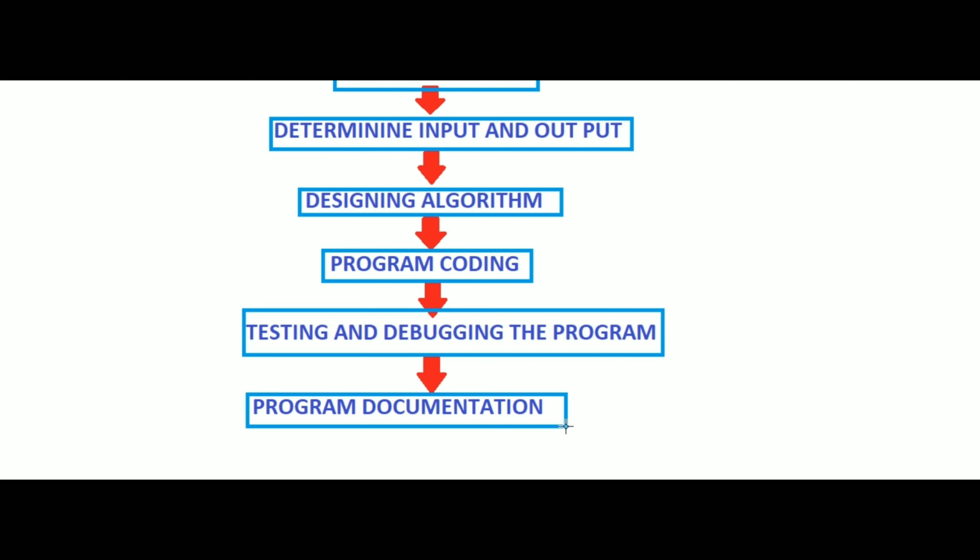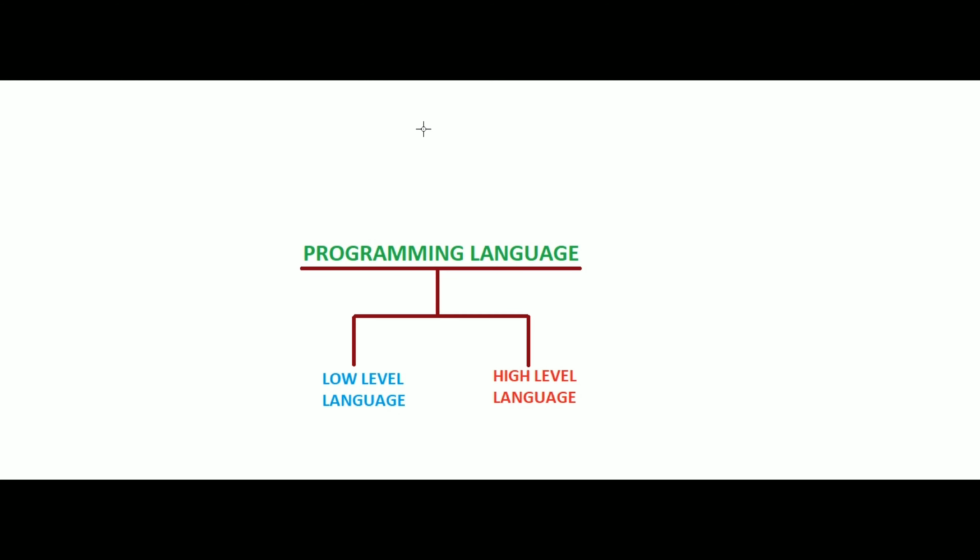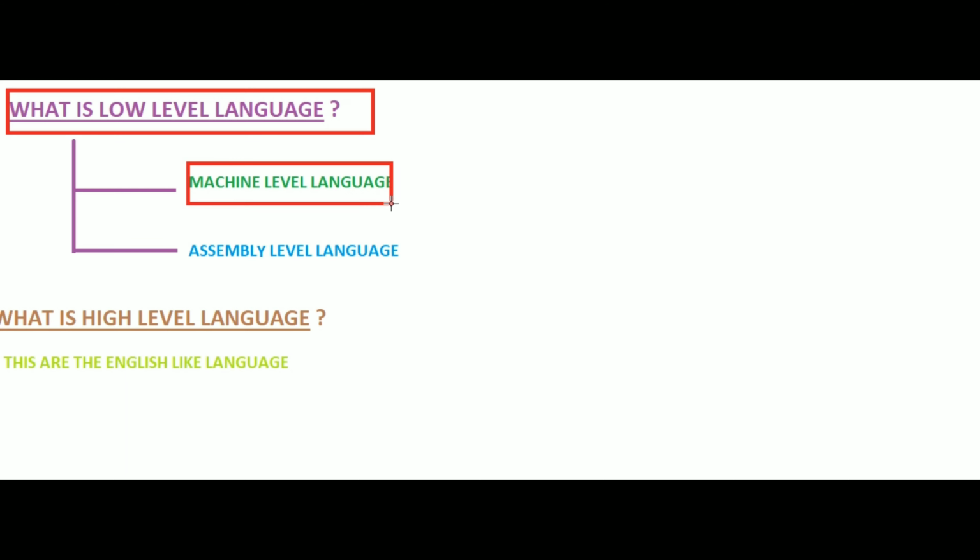Then we will discuss programming languages. Before learning any language, it is important to know about the various types of languages and their features. Languages can be classified into two types: one is low level language, another is high level language. What is low level language? The languages in this category are machine level language and assembly language.